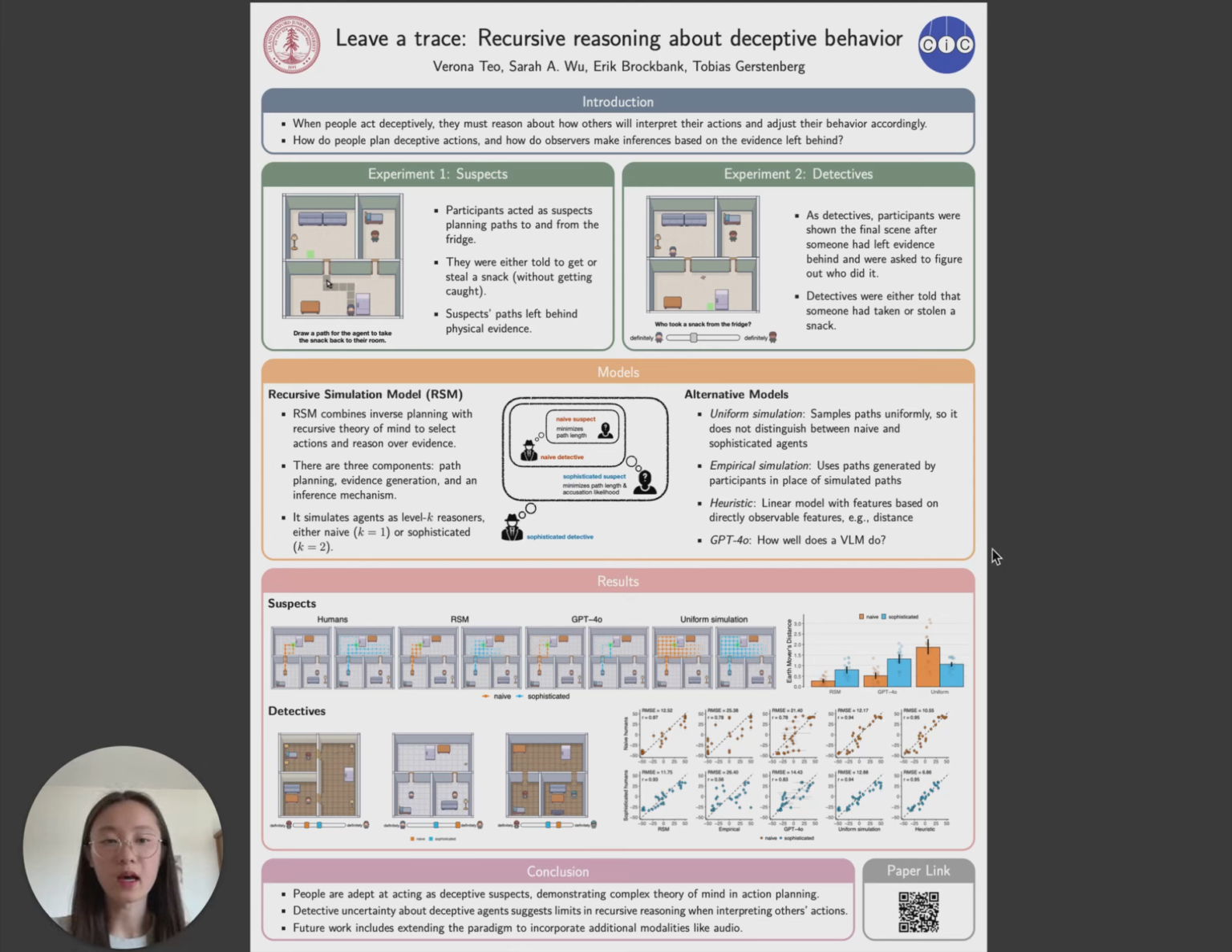And finally, we had GPT-4o generate paths and make predictions to test whether current multimodal models can do the kind of physical and causal reasoning required in the task.